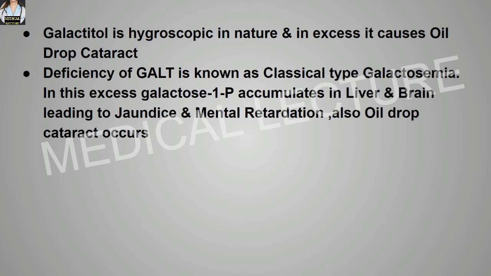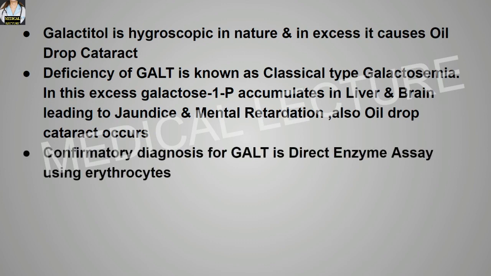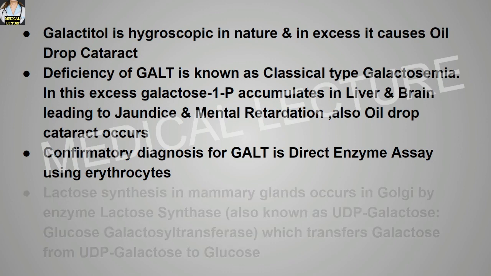Deficiency of GALT, that means galactose 1-phosphate uridyl transferase, is known as classical type galactosemia. In this, excess galactose 1-phosphate accumulates in the liver and the brain, leading to jaundice and mental retardation. Also, oil drop cataract occurs. Confirmatory diagnosis for GALT deficiency is a direct enzyme assay using the erythrocytes.